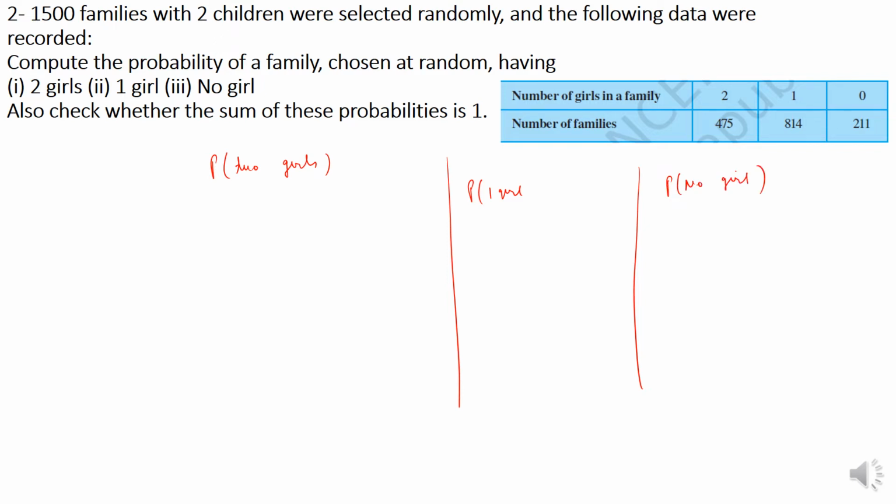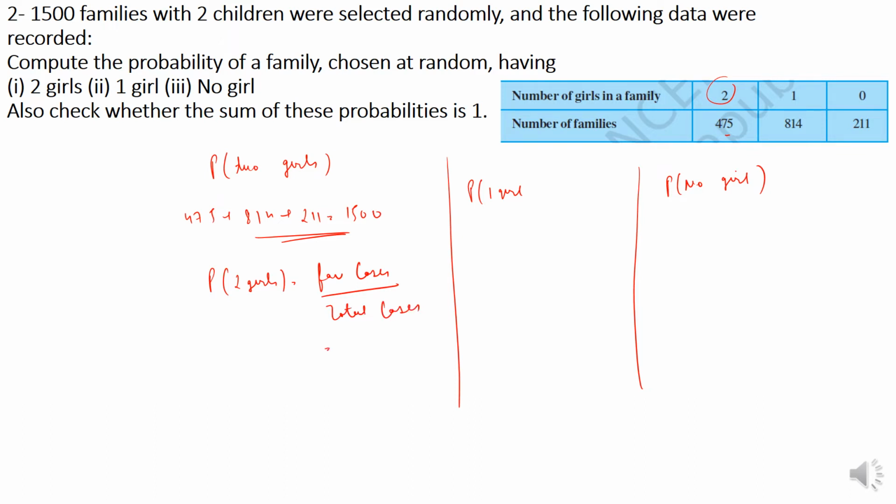First of all, 475 plus 814 plus 211 is equal to 1500. Okay, so probability of having 2 girls: for 2 girls the count is 475. So probability of 2 girls is what? Favorable cases by total cases.